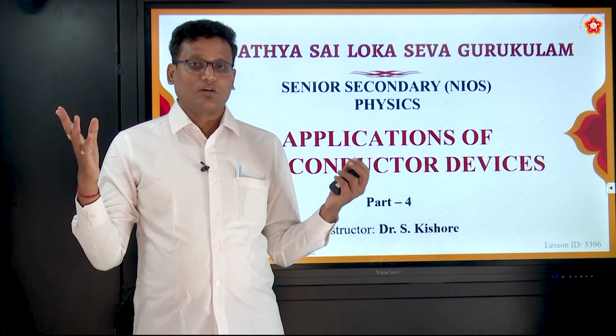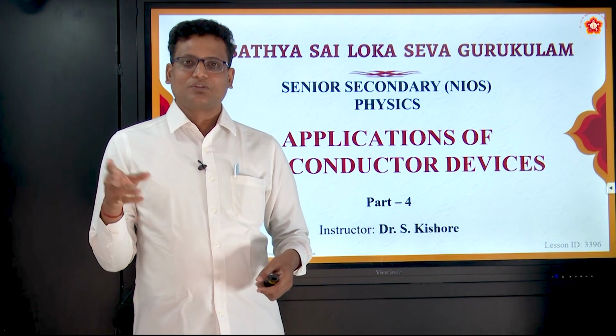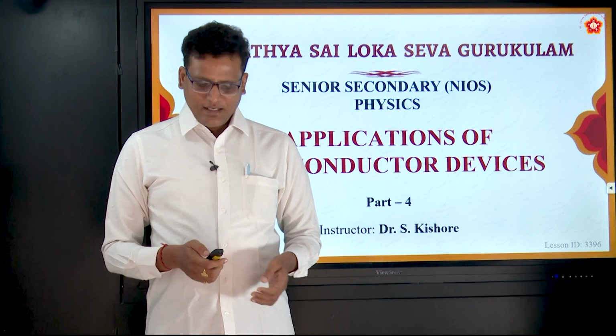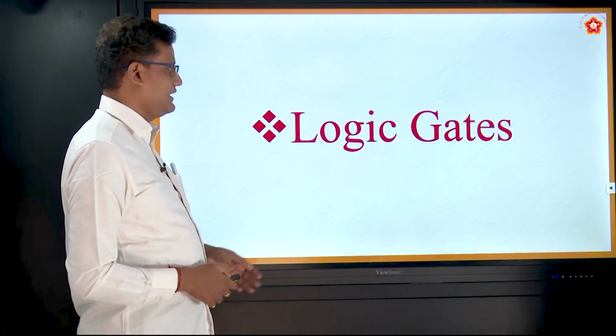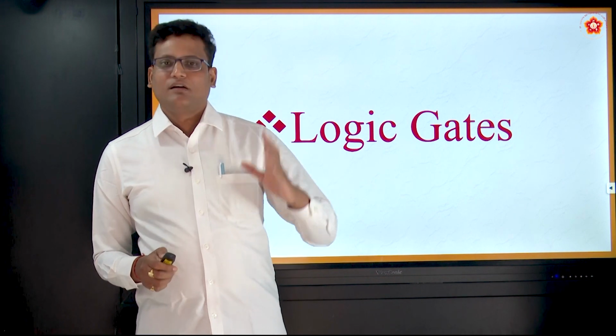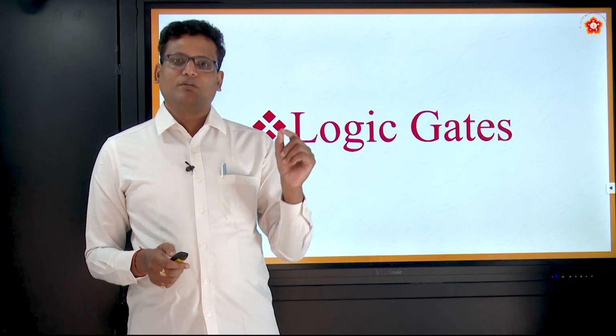Like good thoughts and bad thoughts, or not so good thoughts, right? If you say good thoughts as logic 1, not so good thoughts as logic 0, right? But there is a fundamental entity that we have to see in digital electronics, which is the logic gate. What is a normal gate? Why does somebody have a gate as a barricade between two places, two geographical places? So, I want to send people one by one. For that, I require a gate.